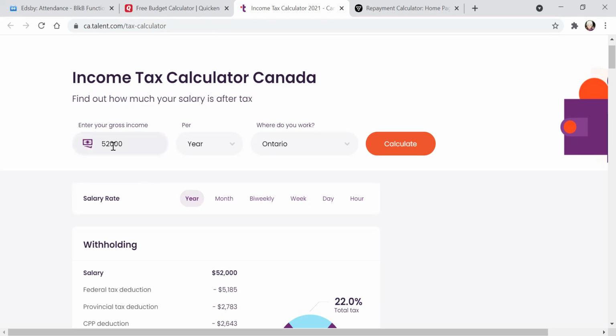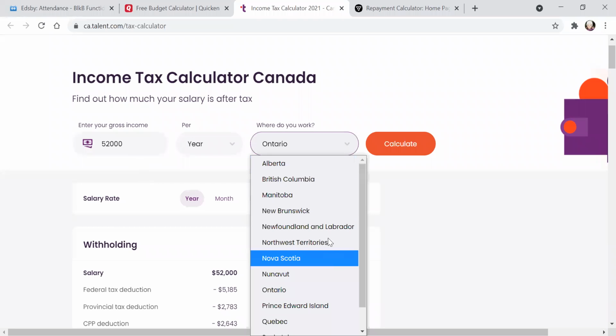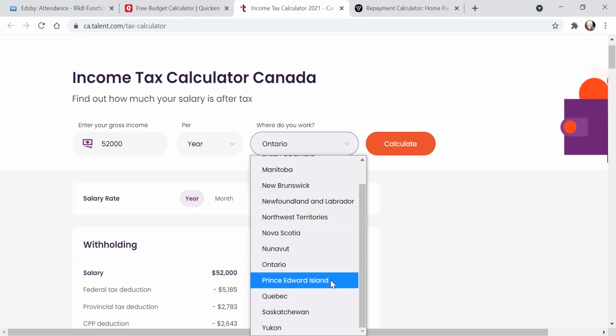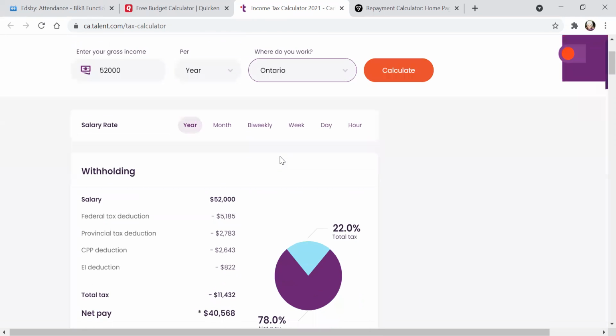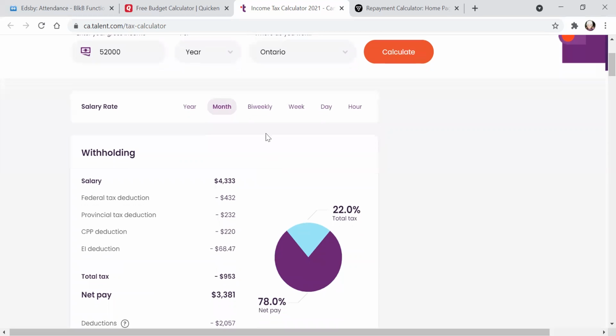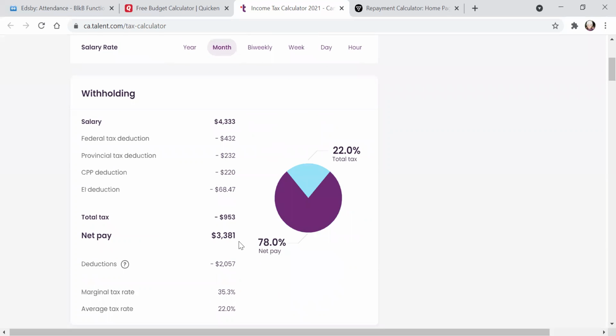This just defaults to 52,000. But if you got 50 or 49 or whatever your number is, put it here. It says per year, that's fine, leave it that way, because that's how much you're getting paid per year. And then you're going to have to choose where you are living. If you choose to live out in Prince Edward Island, click on that. If you're staying in Ontario, click on that, okay? Pick the right province. And then the key is to pick the month tab, so that you know how much of your salary you have for the month.